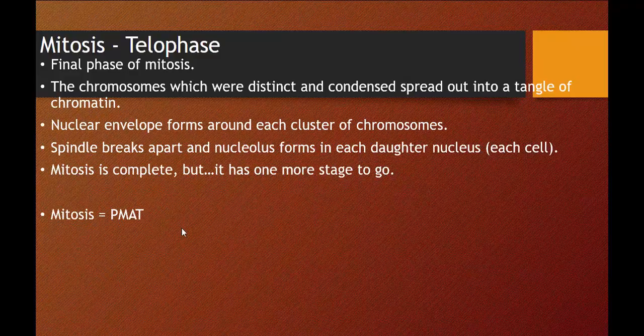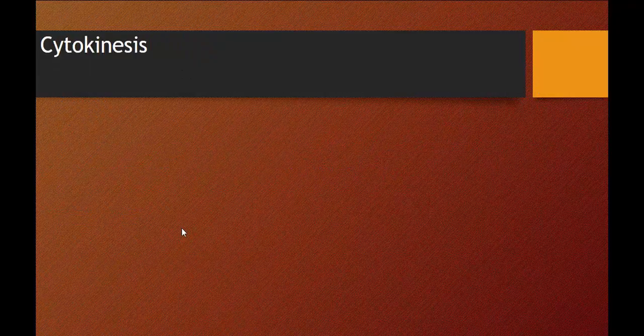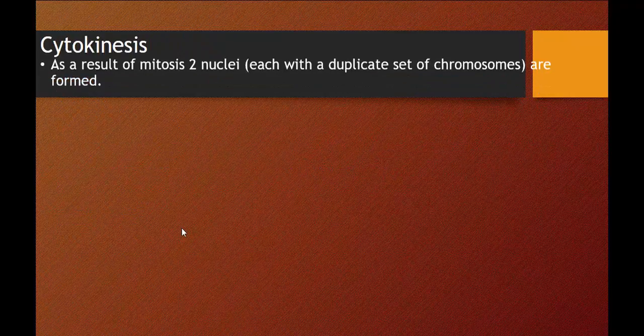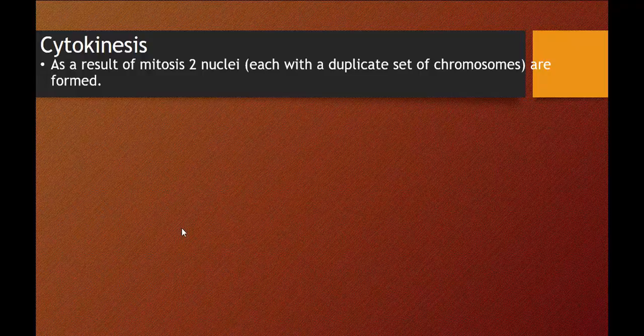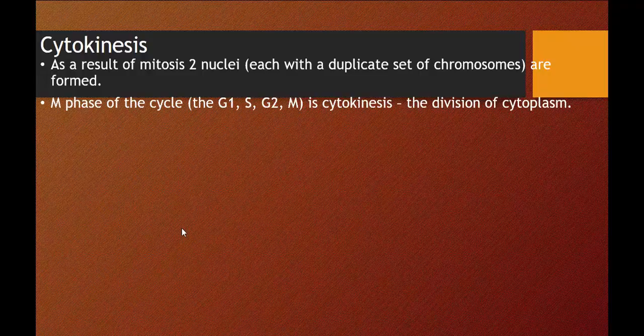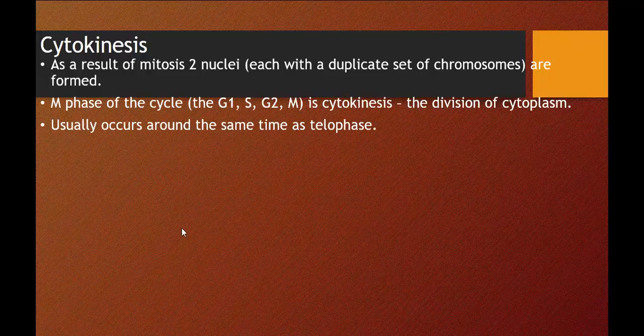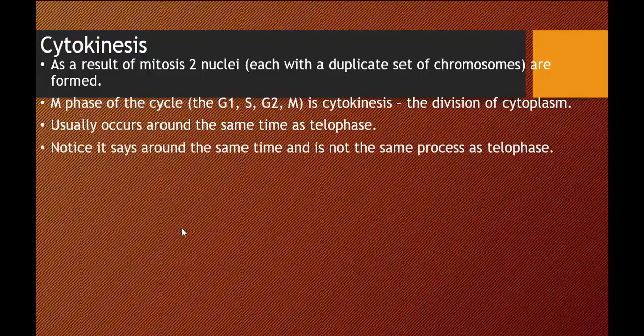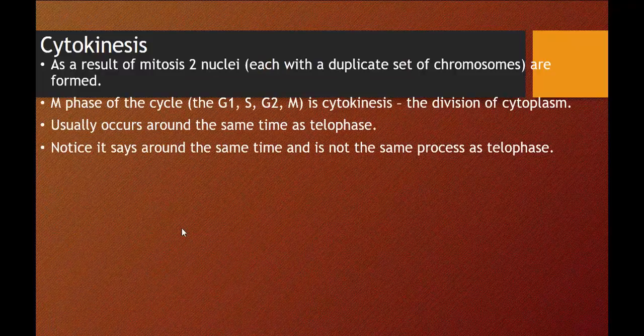Remember, mitosis is PMAT, but there's one more stage, and that's cell division, which is mitosis and cytokinesis. Now, cytokinesis is when the cell is actually going to split. As a result of mitosis, two nuclei, each with a duplicate set of chromosomes, are formed. In the phases of the cell cycle, the G1, the S, the G2, and the M, remember, cytokinesis is the division of the cytoplasm. It usually occurs around the same time as telophase. Notice it says around the same time, not the same process. All right, we'll pause here.